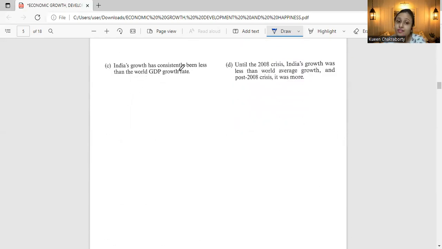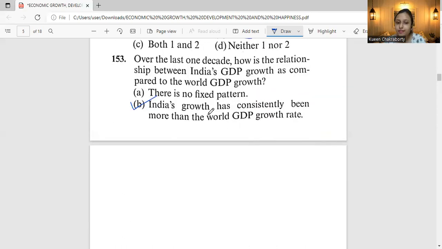Again, India's growth has consistently been less than the world GDP growth rate. It's false. Until the 2008 crisis, India's growth was less than the world's average growth, and post 2008 crisis, it was more. This is also false. So only option B is the correct one.